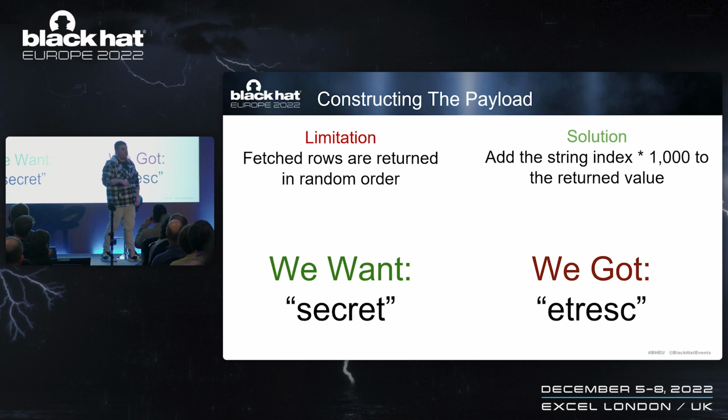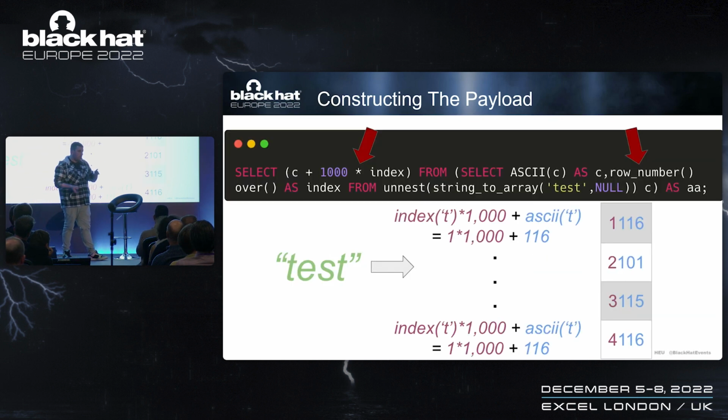But that wasn't enough yet. You see, when we exfiltrated data, we noticed that the data comes in a scrambled order, meaning we don't save the correct order of a word. Once again, we fixed it with pretty simple SQL magic. We just took the index of each character, multiplied it by 1,000, and then by doing a simple division calculation, we can extract both the character and the index of the character.